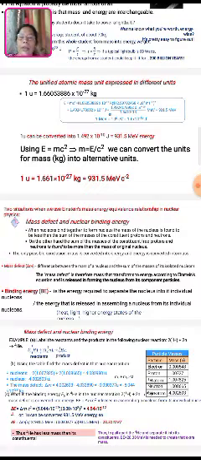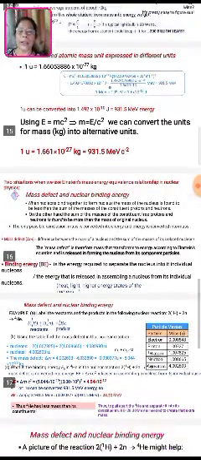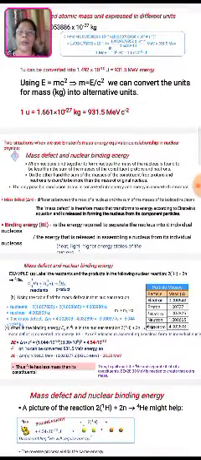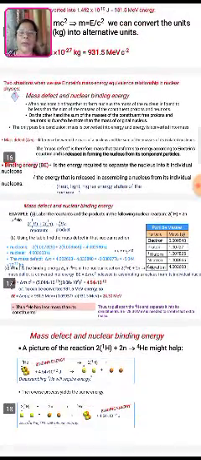One situation where we use Einstein's mass energy equivalence relationship is in nuclear physics: mass defect and nuclear binding energy. When nucleons bind together to form a nucleus, the mass of the nucleus is found to be less than the sum of the masses of the constituent protons and neutrons. On the other hand, the sum of the masses of the free protons and neutrons is found to be more than the mass of the original nucleus. The only possible conclusion: mass is converted into energy and energy is converted into mass.